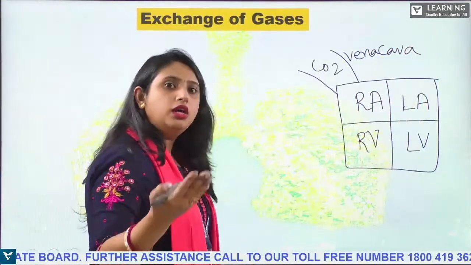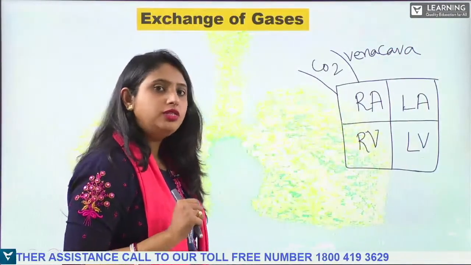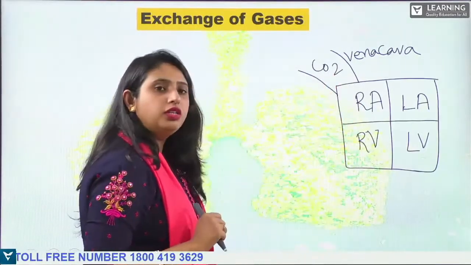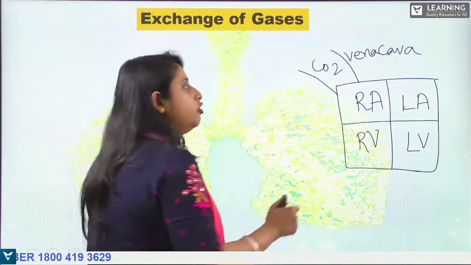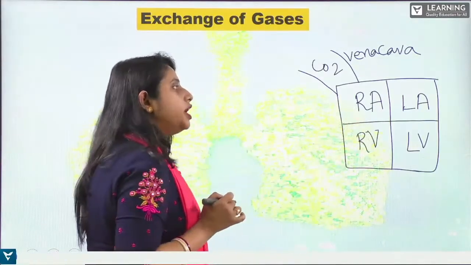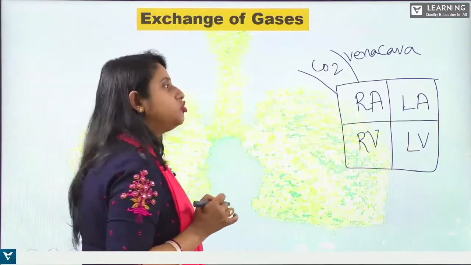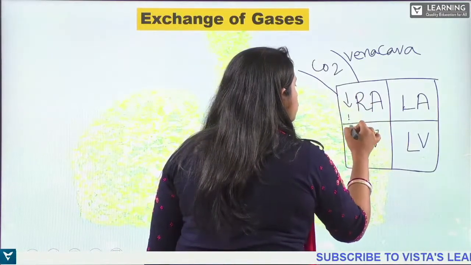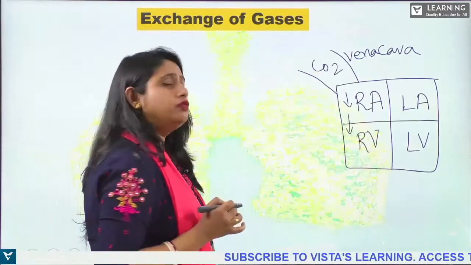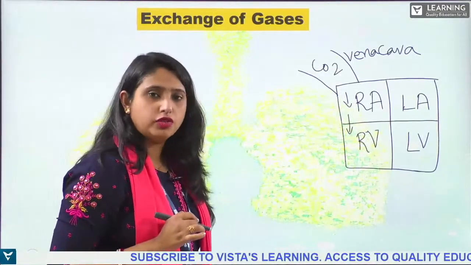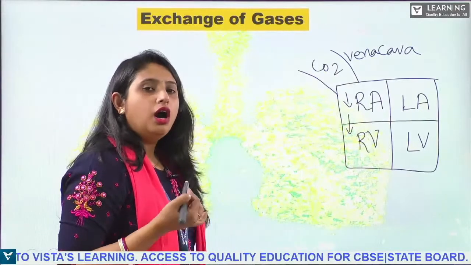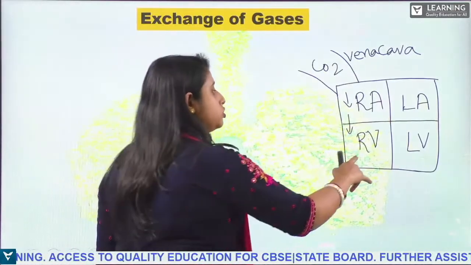You will study it in detail in the next chapter, that is body fluids, okay? So through the vena cava, the deoxygenated blood, that is carbon dioxide rich blood, will be entering this right atrium of the heart. From here, it will go through the valves. A heart has various valves, okay? Valves are responsible for passing the blood. So it will go to the right